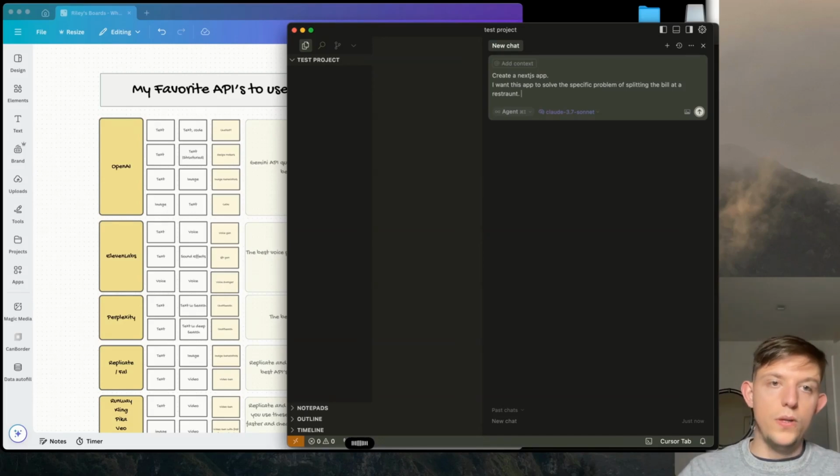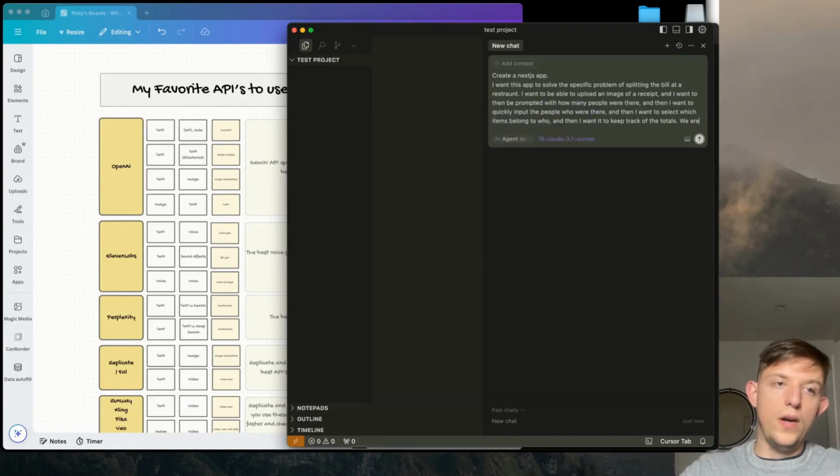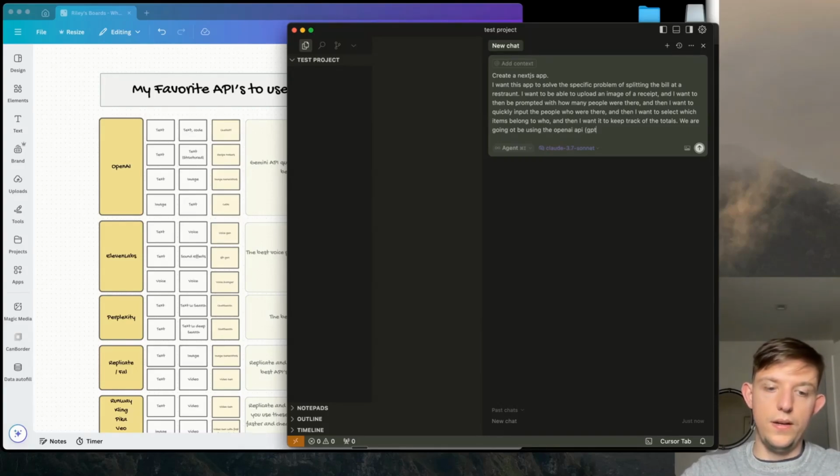I want to be able to upload an image of a receipt, and I want to select which items belong to who, and then I want it to keep track of the totals. We are going to be using the OpenAI API, in parentheses GPT-4o, to convert the image into a structured output.